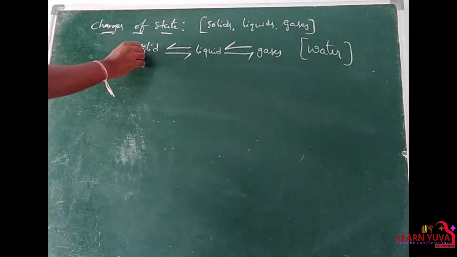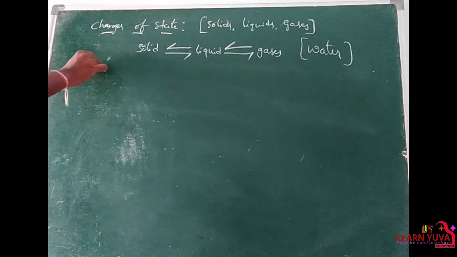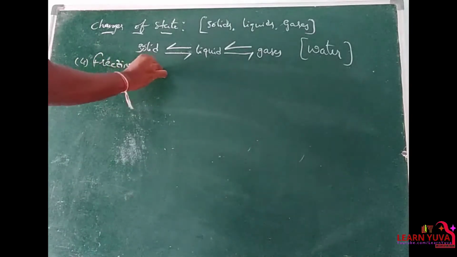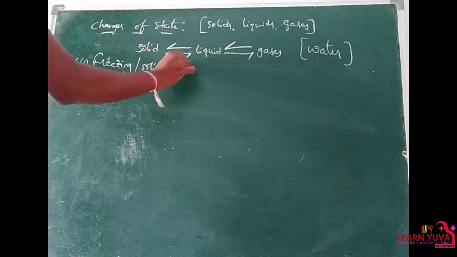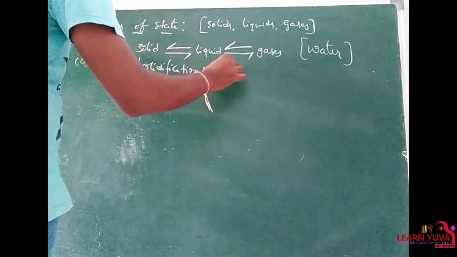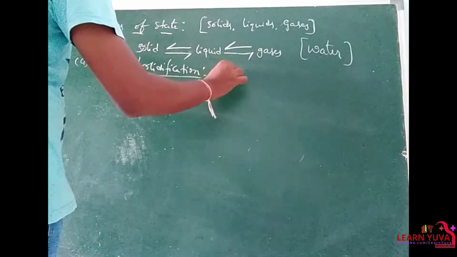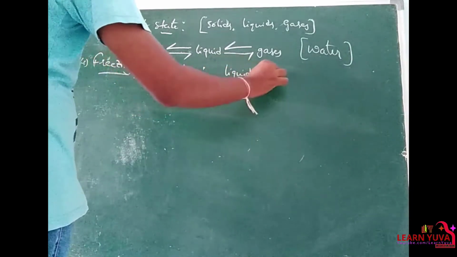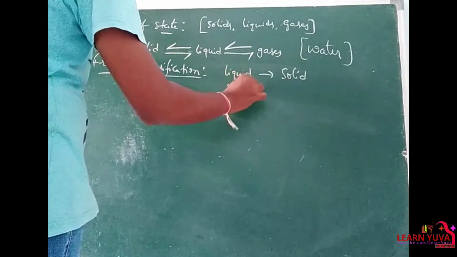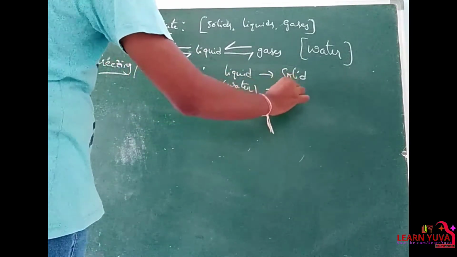Freezing or solidification. The process in which liquid gets converted into solid. That means water into ice.